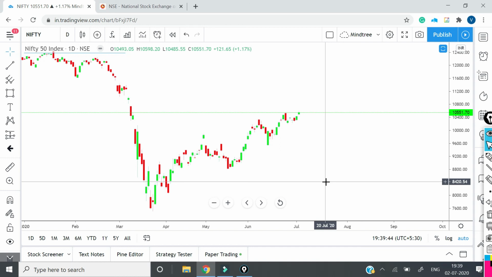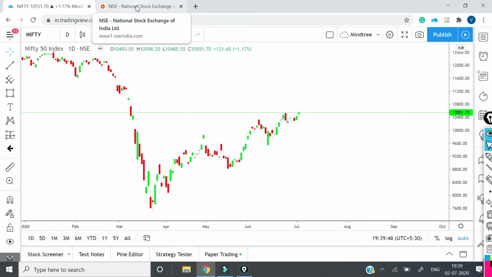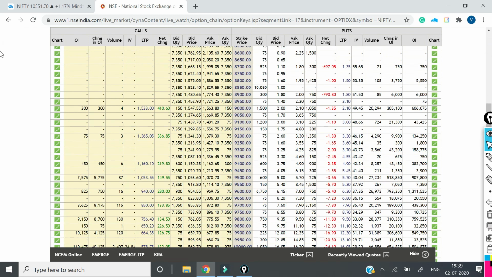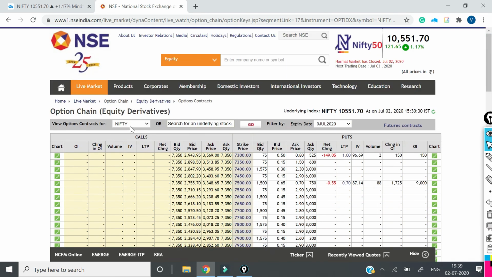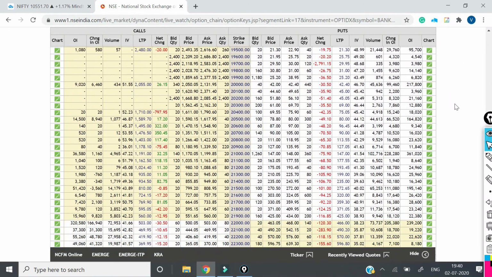And before closing, we will also try to see the Bank Nifty option chain, so that we get a sense of the levels we saw. So we have selected 9th July, and let's see it over here.